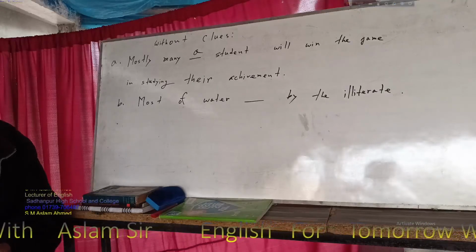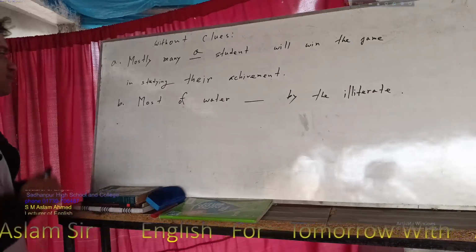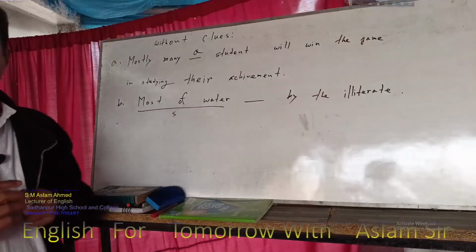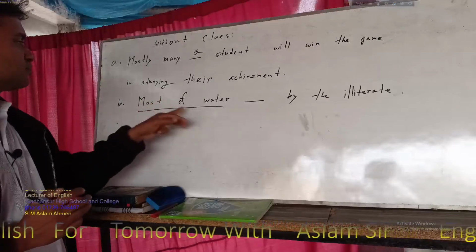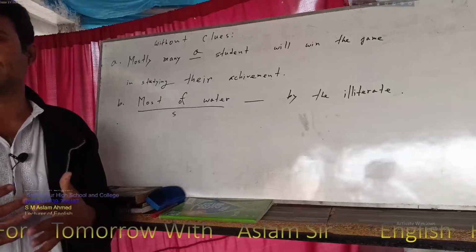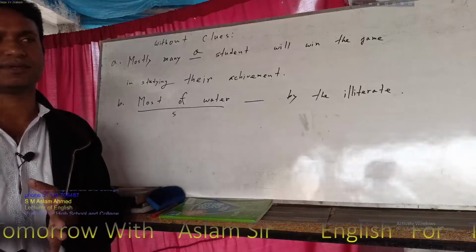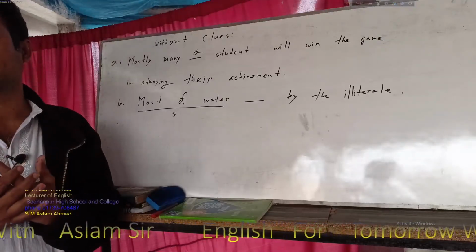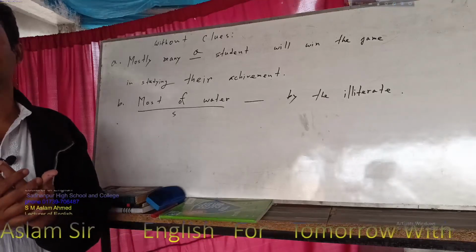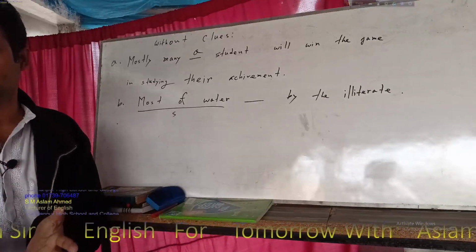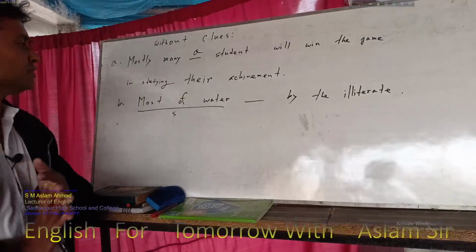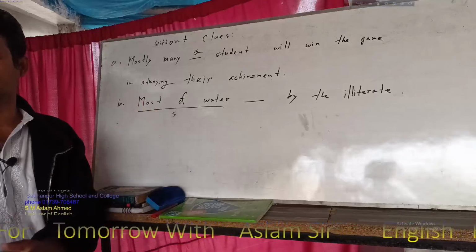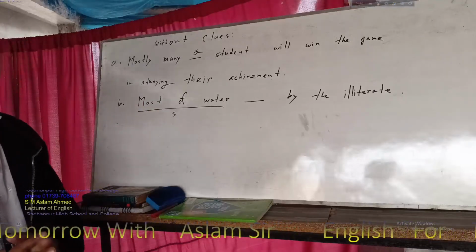Something will be there, yes, obviously. Why? First of all, you have to find out that this one is the subject, and subject is water. So most of the water. So the meaning is that in our country or all over the world, most of the students or people who are illiterate, they are polluting water. So the problem is that you have to complete the meaning of the sentence with the without clause. So write down the answer.